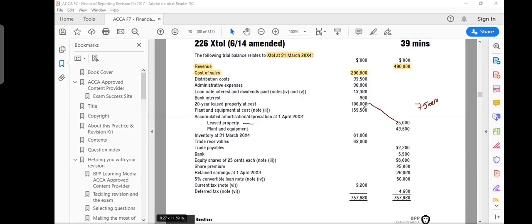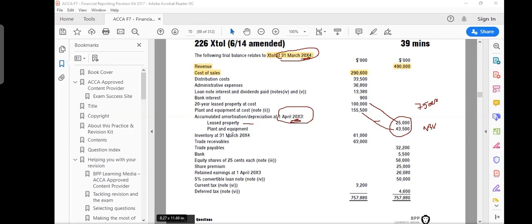Similarly, you have your plant and equipment 155,000. Its accumulated depreciation is 43,500. So 155,000 minus 43,500 will be your net book value. So this is how you should understand. But one thing very important, it says accumulated depreciation as at 1st April 2003. The trial balance is on 31st March 2004. So it means that in this year, 2004, they did not calculate any depreciation. This depreciation amount given in the trial balance is only until the previous year. The current year depreciation has not been calculated so far. So you need to calculate it. Understand? It's a very typical trap. They give you the trial balance for 2004, but the depreciation is only coming from the previous year.